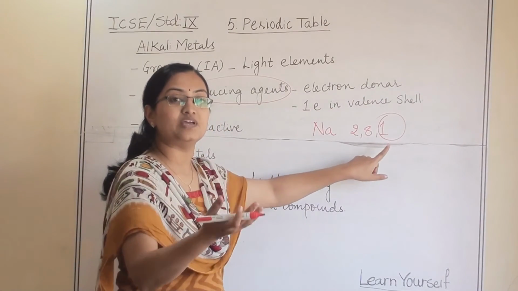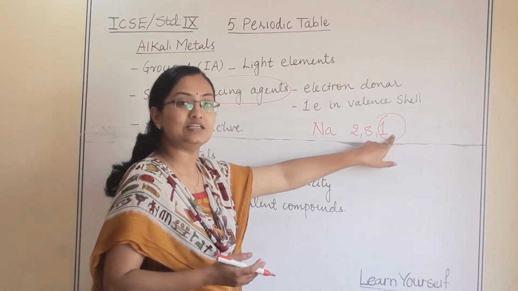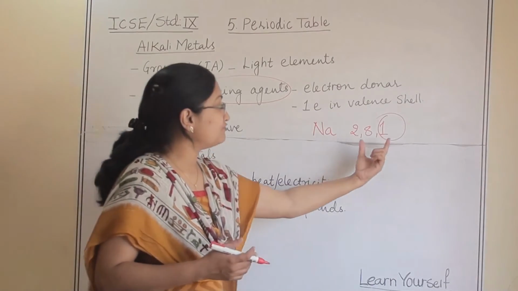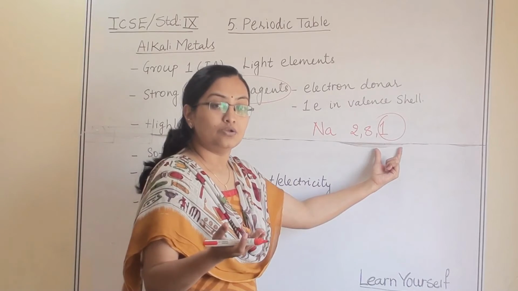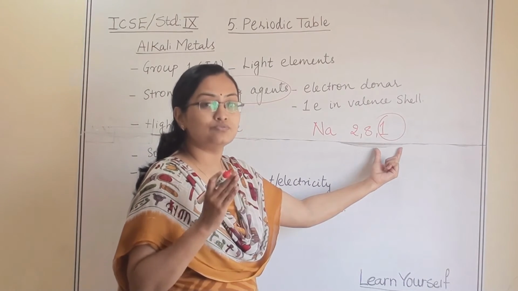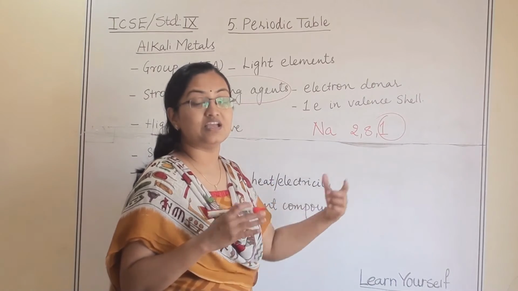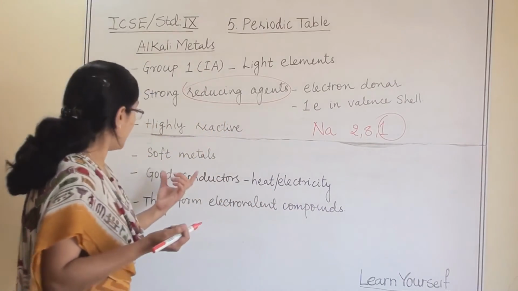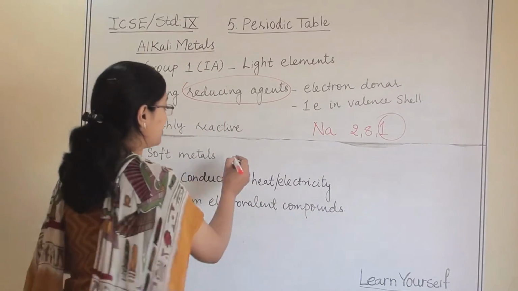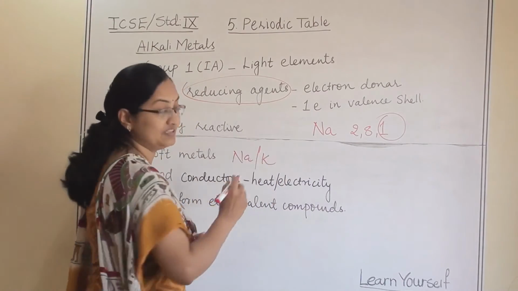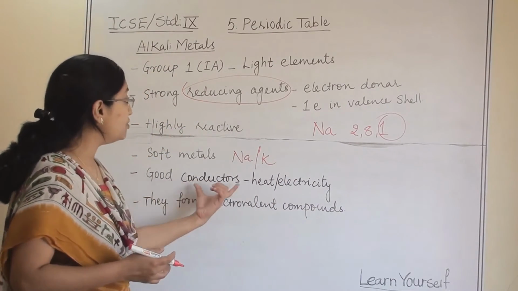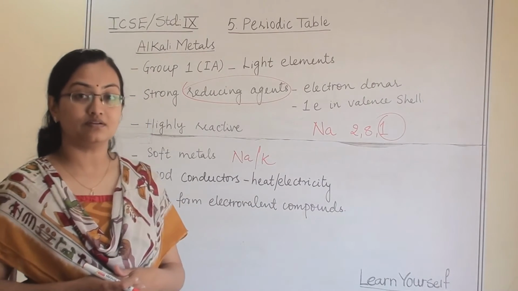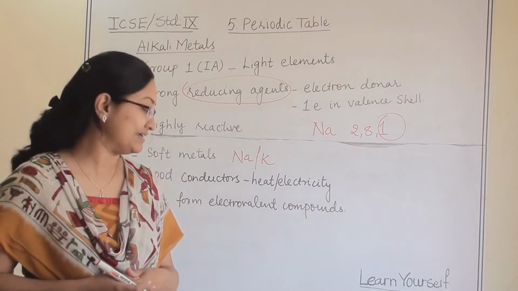This 1 electron is very easy to take out. So they easily donate this 1 electron. They are highly reactive. Because of this 1 electron, they easily lose this electron and gain a positive charge, forming ions. And that's why they are highly reactive. Easily that 1 electron is removed. They are soft metals. Sodium and potassium we can cut with a knife. They are good conductors of heat and electricity, because they are metals, they possess all the properties of metals.